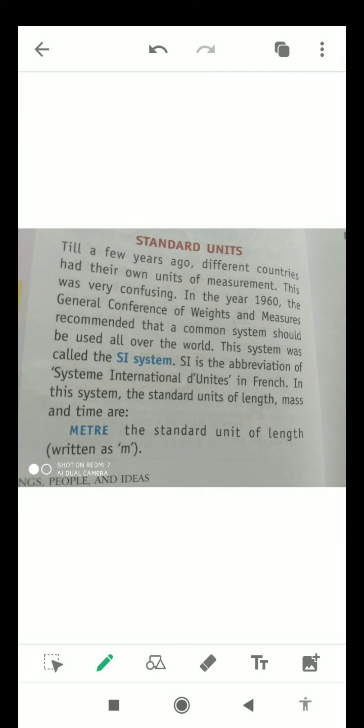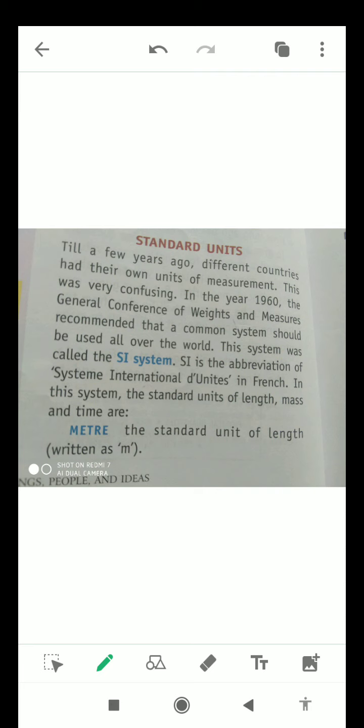So in the year 1960, the General Conference of Weights and Measures recommended that a common system should be applied all over the world. This system was called the SI system. SI is the abbreviation of Système International d'Unités in French.